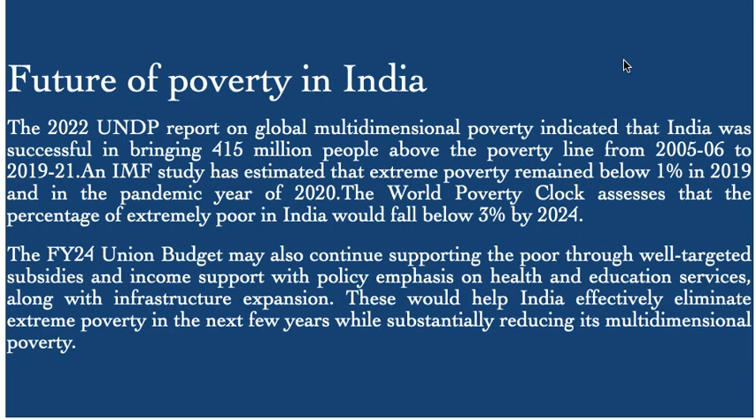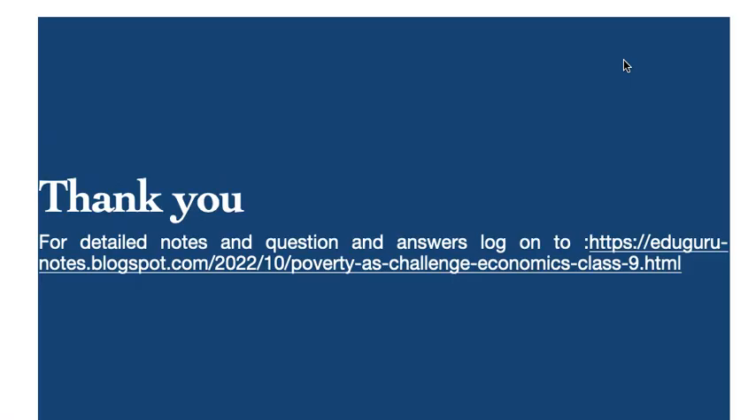The financial year 24 union budget may also continue supporting the poor through well-targeted subsidies and income support, with policy emphasis on health and education services, along with infrastructure expansion. These would help India effectively eliminate extreme poverty in the next few years while substantially reducing its multidimensional poverty.